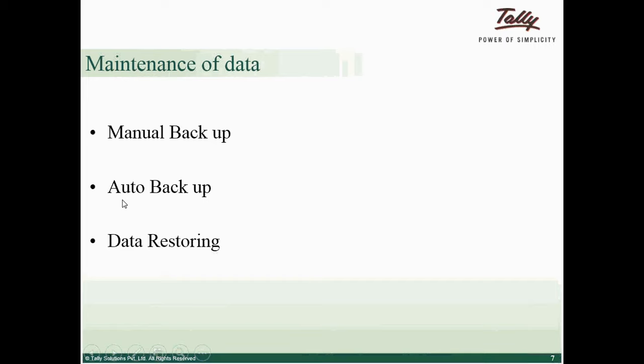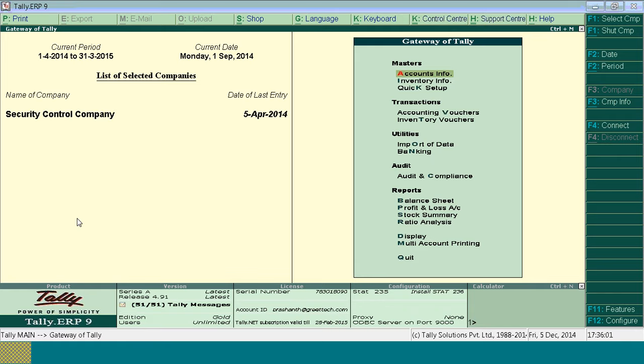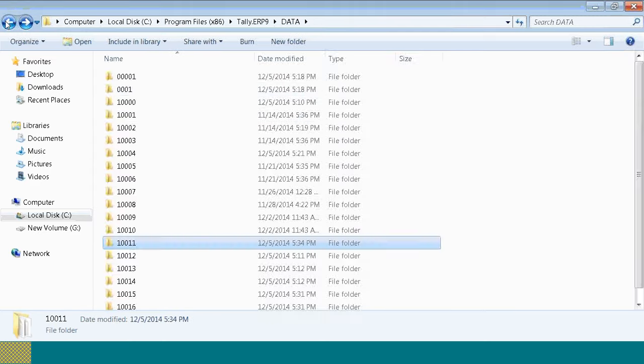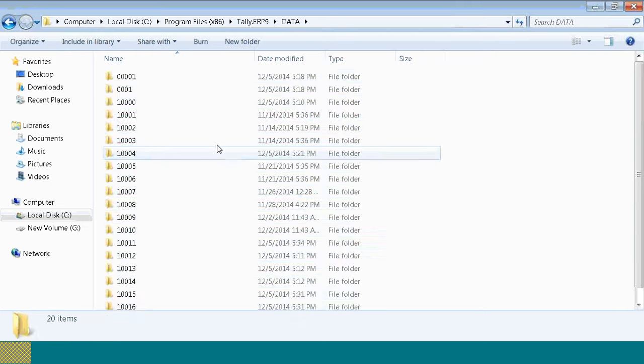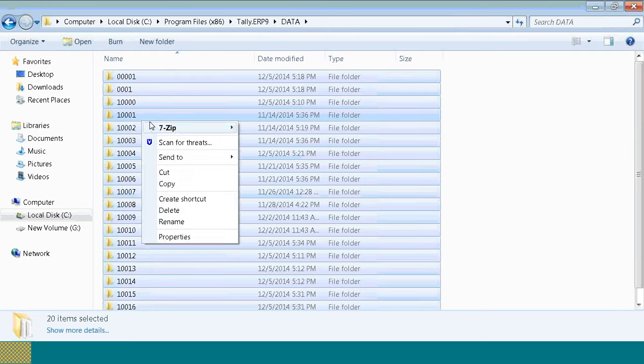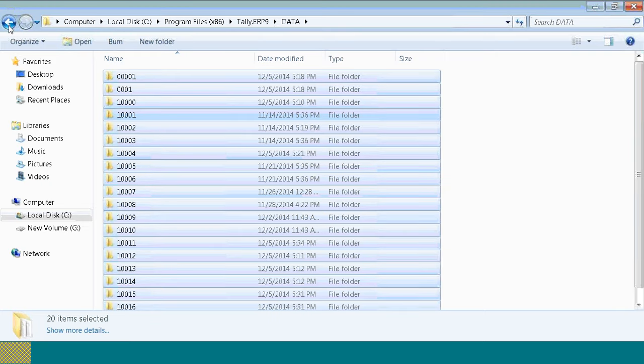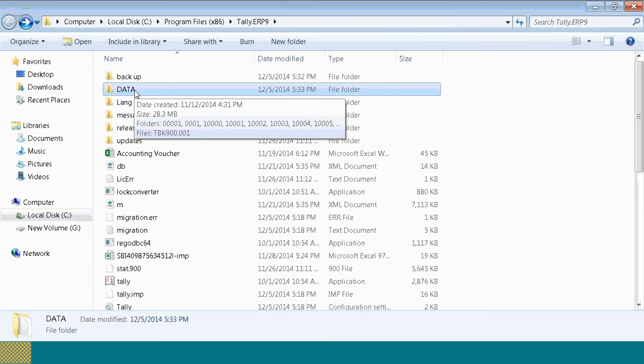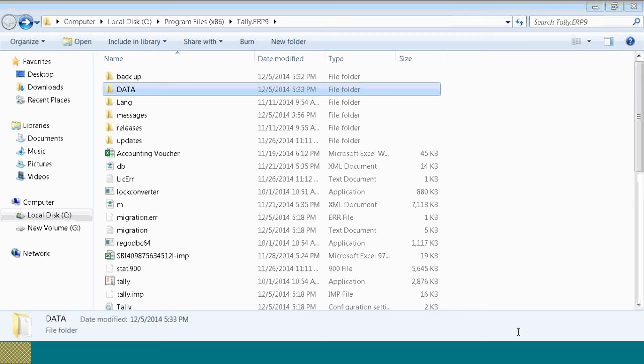Next, how to restore the data. Now I'll show you how to restore manual data. To restore manual data, from here you copy the data folder, copy all the company folders, and inside the Tally folder, you have a data folder. You go inside the data folder and paste it.